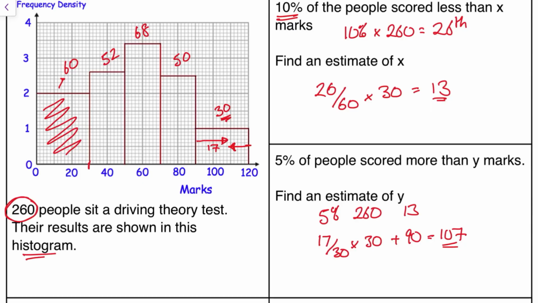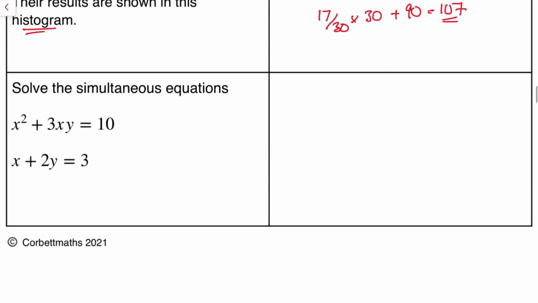Again, quick sanity check. 13 is about halfway along. About halfway along is about 105 or something, isn't it? So yeah, that seems about right. I'm happy with that. That sounds good. 107 marks.